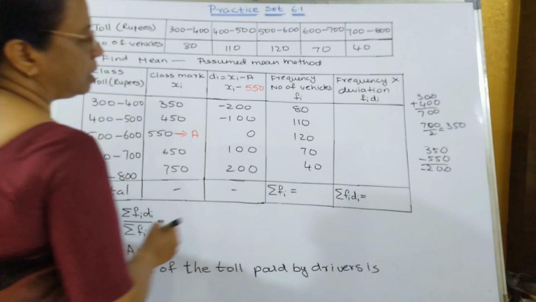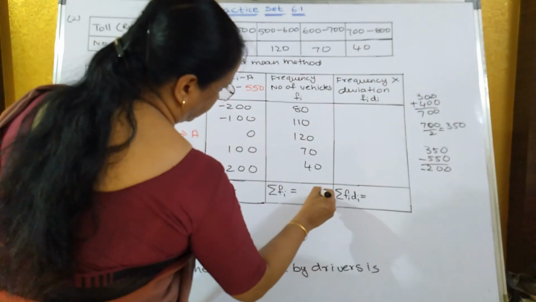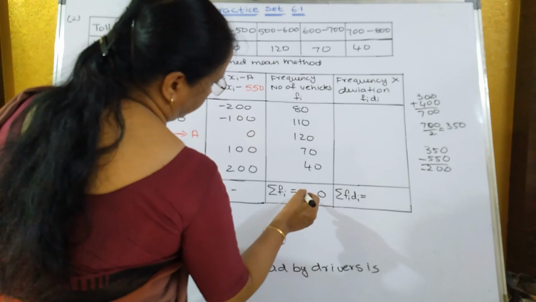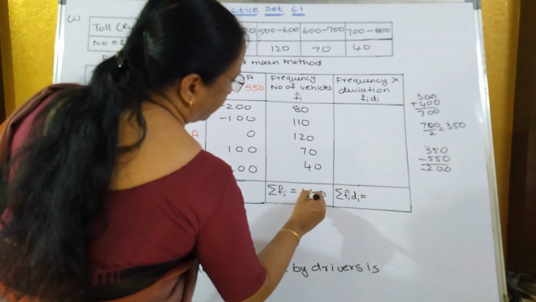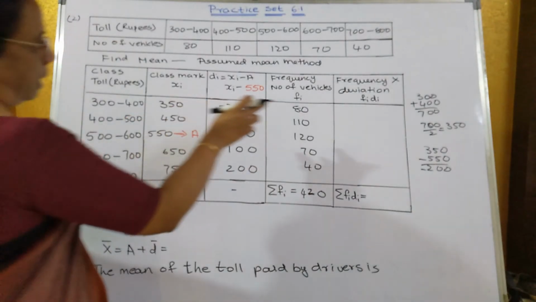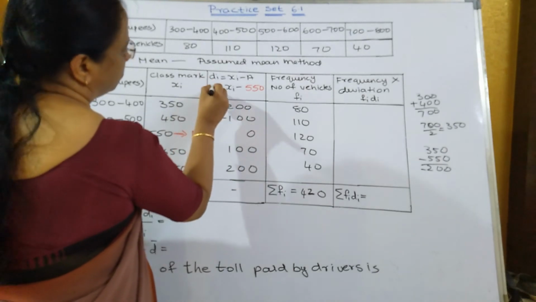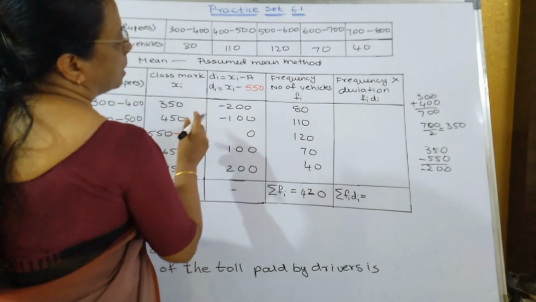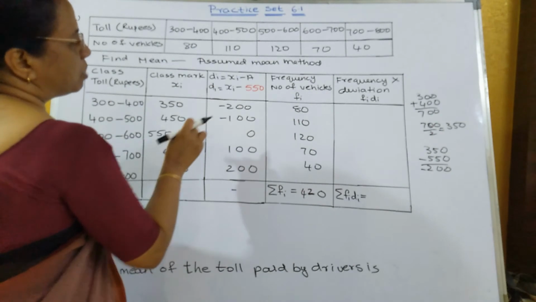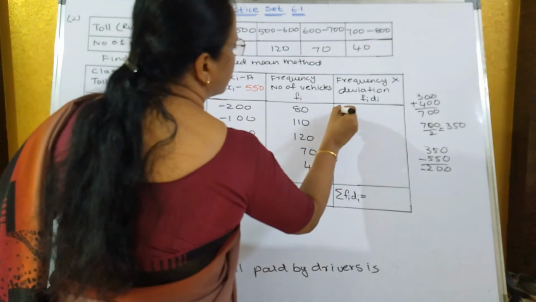Now find out the total of this. Summation fi is how much? 420. Now you have to multiply fi into di. So when you multiply, what do you get? Minus 200 into 80 will be how much?